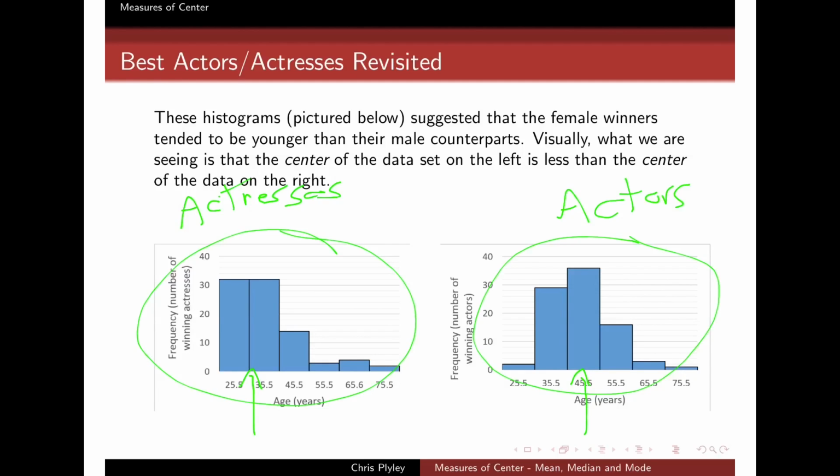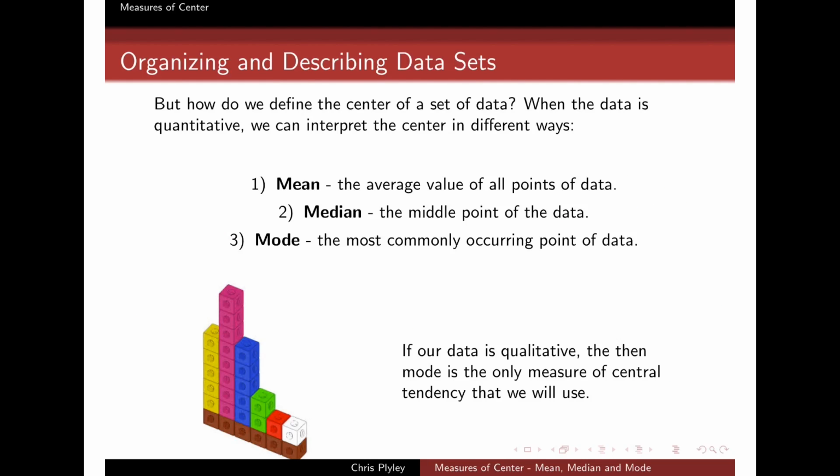The analogy that we used at one point was that if this happened to be something like a scale, where would I balance it? Where would be that point where it wouldn't tilt off to the left or the right? And it definitely seemed to be a greater age for the actors than it did for the actresses. And visually what we're doing is we're sort of looking for what the center of this data really is. And so how can we calculate this idea? How can we put a measurement on what we mean by the center of this data?